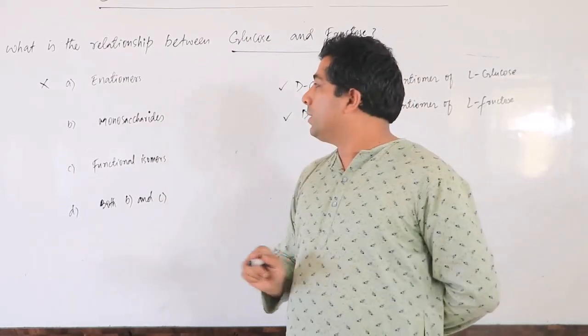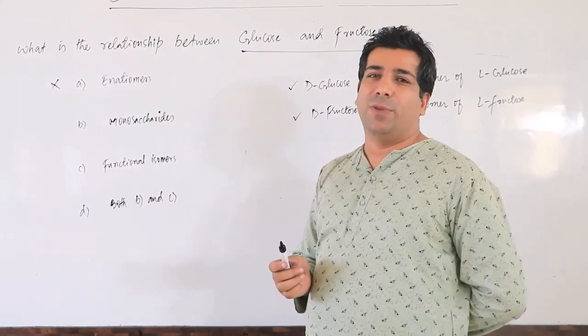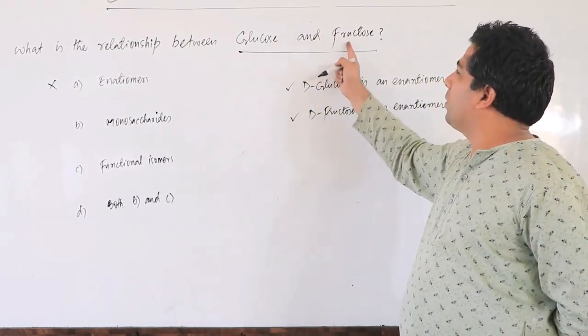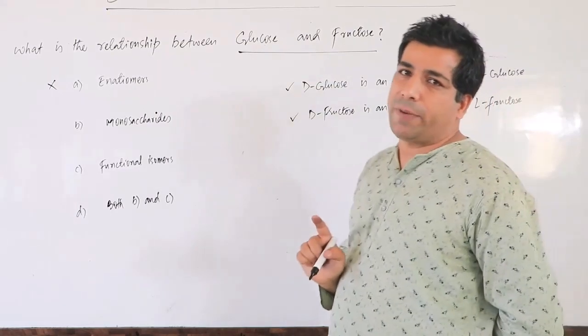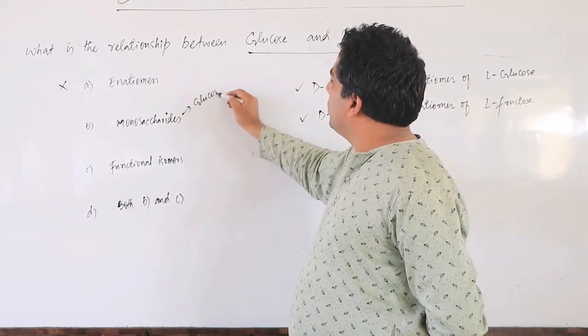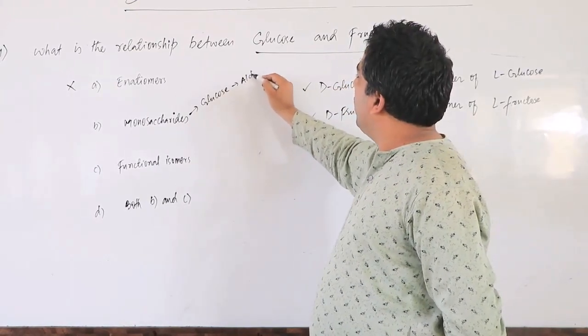Second thing, are they monosaccharides? Yes, glucose and fructose both are monosaccharides. Glucose contains 6 carbon atoms, so it is known as aldohexose.